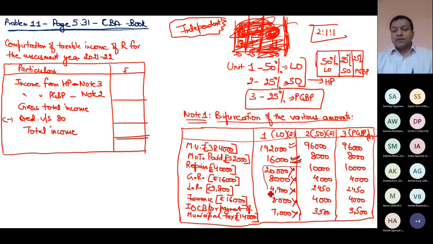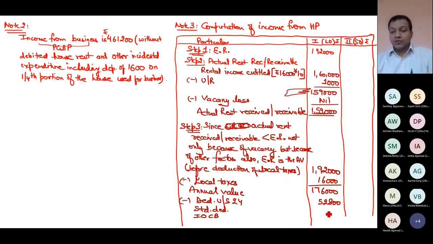Why? Because we always give flat 30% deduction. So other expenses are of no use. Interest could have been used had it been for purchase, construction, repair, renewal or reconstruction. But that is also for payment of municipal tax, no use. So interest on capital borrowed nil.